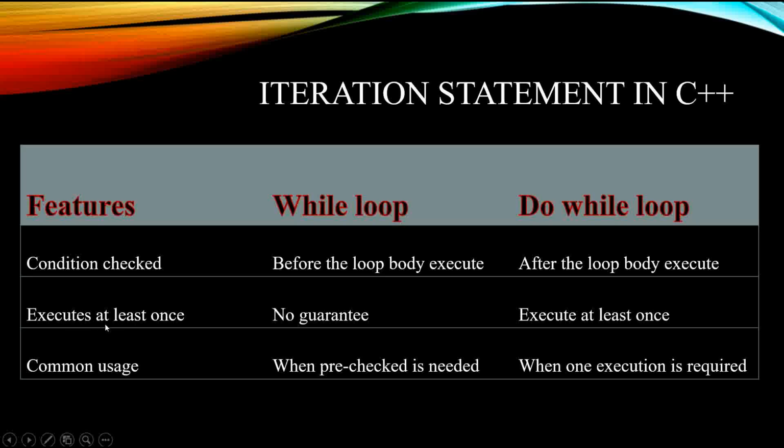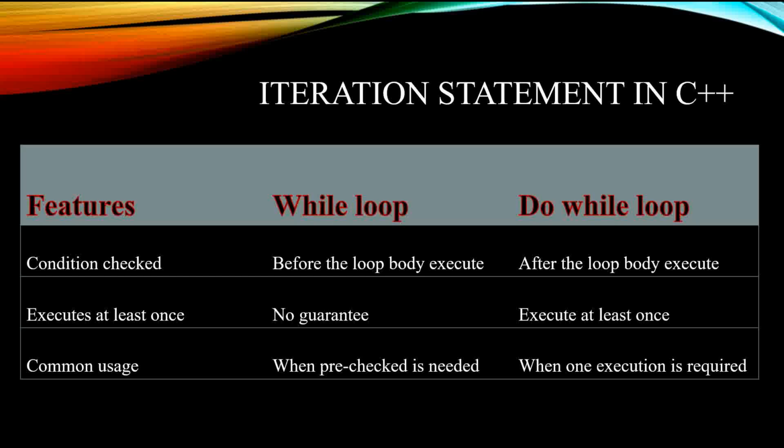Another one: execute at least once. In the case of while loop, we don't have a guarantee, because the condition is checked first. If the condition is true, then we have a guarantee; if the condition is false, we don't. That means in a while loop we always first check the condition.